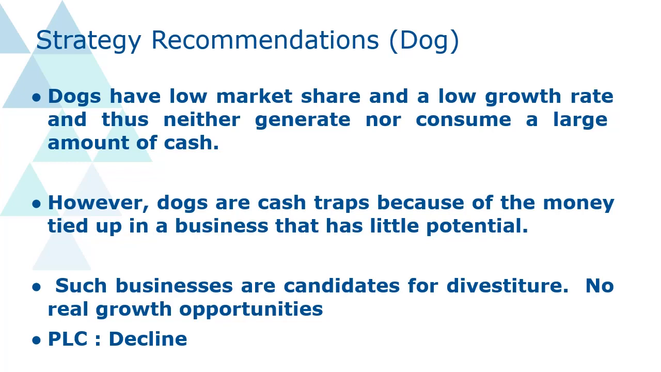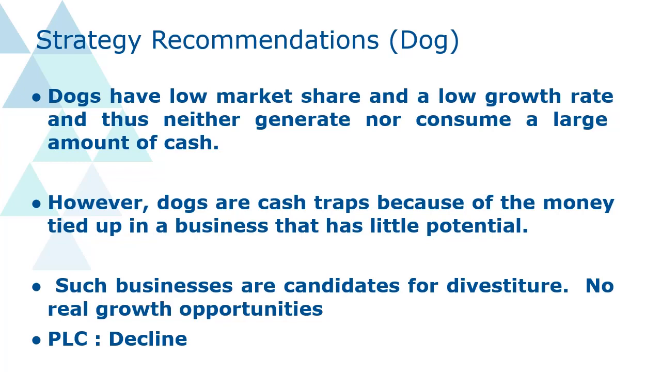So it can be called a cash trap, because the money is tied up with them, with very little potential or no potential. Such businesses are candidates for divestiture. Divestiture means either we have to change that product, or close that product, or sell that product business to another company. No real growth is there. So that product stage is called decline, related to the product life cycle. So I hope you understand what the star, cash cow, question mark, and dog are.